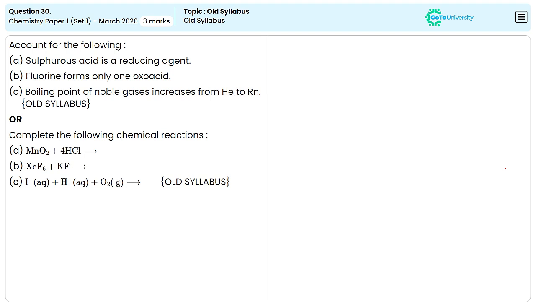Different statements are given in this question. We have to provide the reasons for the statements. The first one is sulfurous acid is a reducing agent.